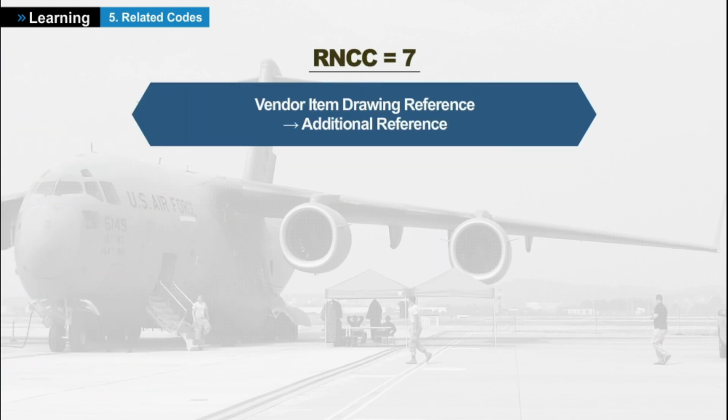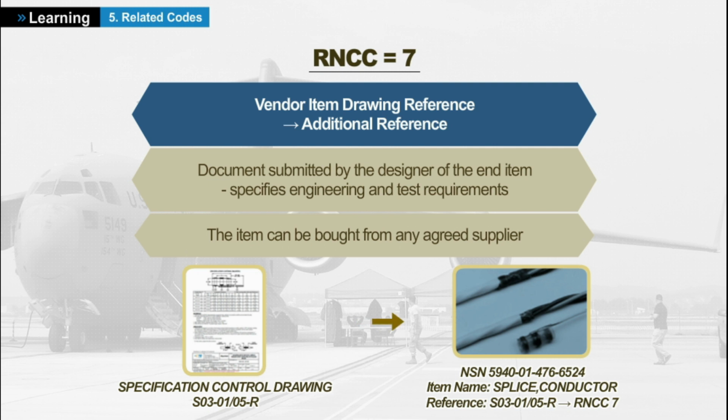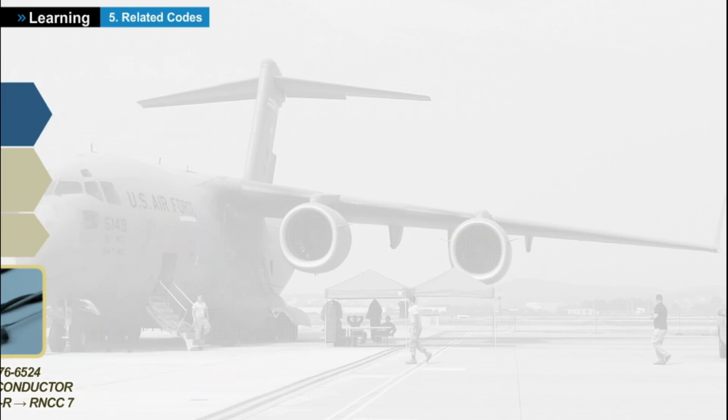Vendor Item Drawing Reference, a document in which the designer describes the engineering and test requirements for an item of production. The item can be bought from any agreed supplier. The document number S03-01-05-R is available online. This codification, RNCC = 7, is mainly used by the United States.